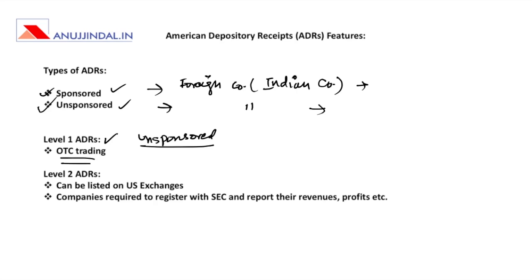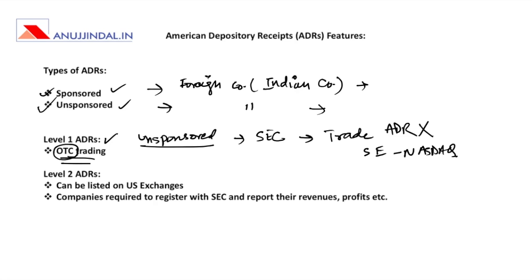Why are they traded on over the counter exchange? Because they have not worked out their laws and rules with the Securities Exchange Commission of the USA, and therefore they have not provided any information to SEC. They have not registered themselves with the SEC. Therefore legally they cannot trade, even through ADRs they cannot trade on the American stock exchanges like Nasdaq or New York Stock Exchange. So they cannot do that, and therefore they are traded over the counter by various brokers, by various institutions and various other companies in the United States.